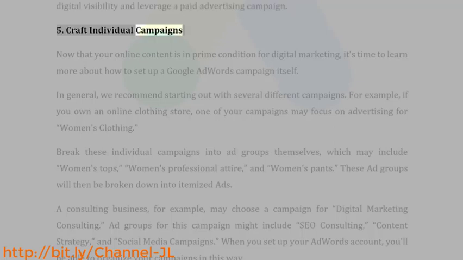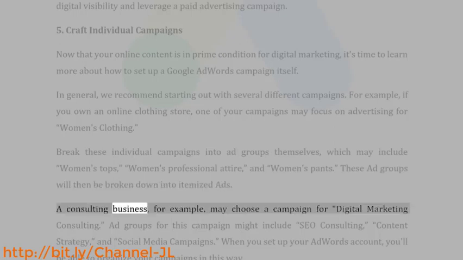5. Craft individual campaigns. Now that your online content is in prime condition for digital marketing, it's time to learn more about how to set up a Google AdWords campaign itself. In general, we recommend starting out with several different campaigns. For example, if you own an online clothing store, one of your campaigns may focus on advertising for women's clothing. Break these individual campaigns into ad groups themselves, which may include women's tops, women's professional attire, and women's pants. These ad groups will then be broken down into itemized ads.